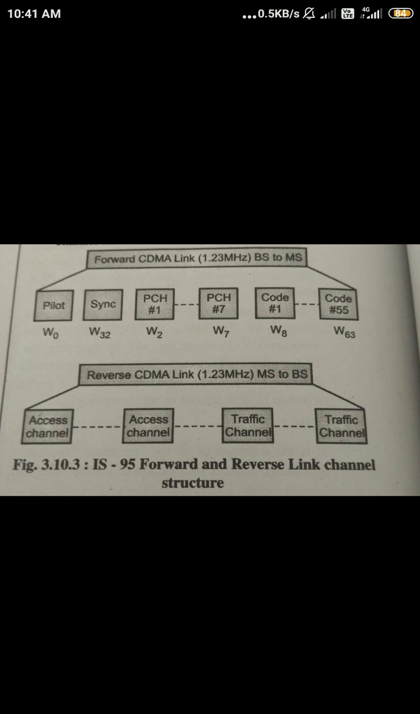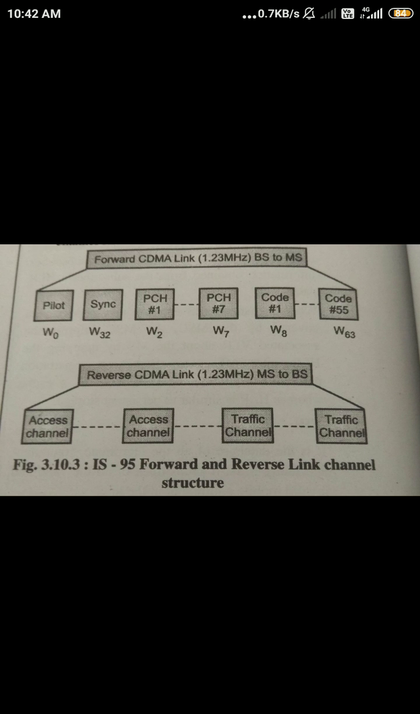Various types of messages carried by the paging channel are as follows: system parameter message, list of neighbor message, access parameter message, page message, data burst message, channel assignment message, authentication challenge message. Different such messages will be transmitted with the help of the paging channel. For paging channels, a total of 7 channels are used, which are optional, used to transmit only control information when there is no call in progress.